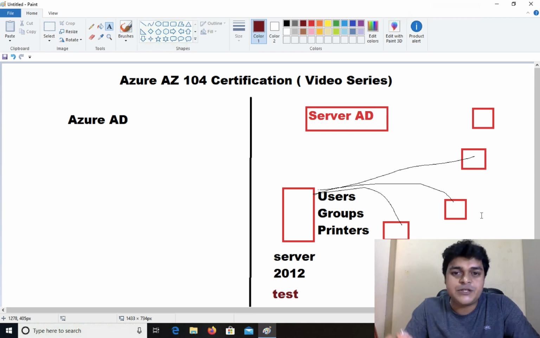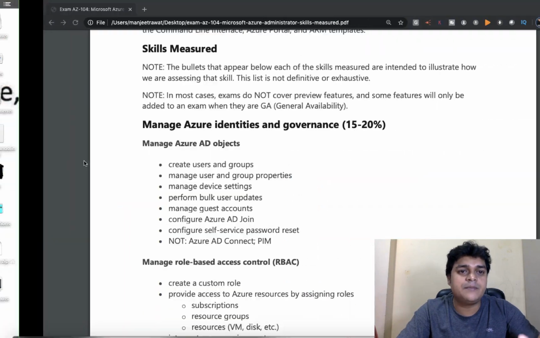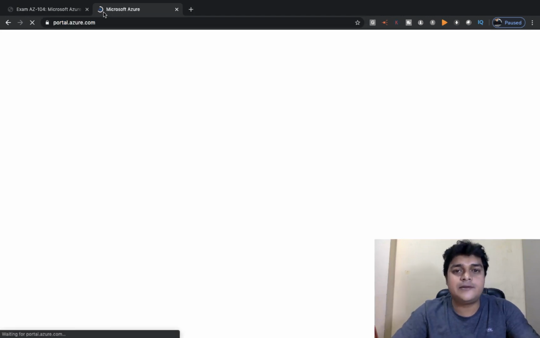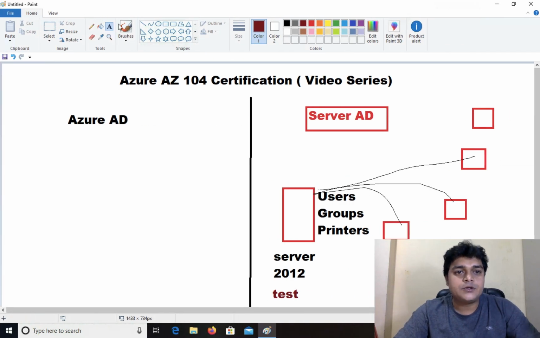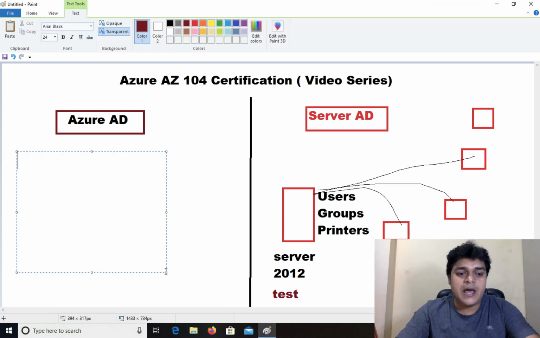So this is the information related to your on-premises Active Directory. But now we want to understand what exactly Azure Active Directory means. Whenever you open your Azure portal, for example, I'm going to open my Azure portal, just type portal.azure.com. Let's understand the Azure Active Directory and which types of services are available under it.